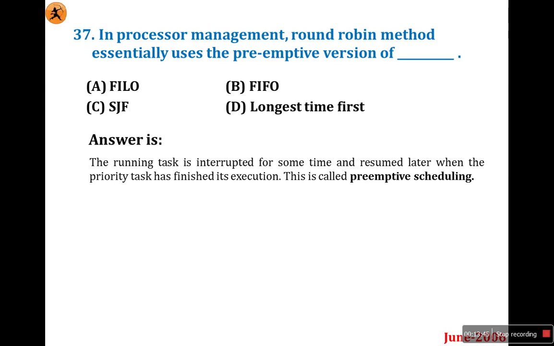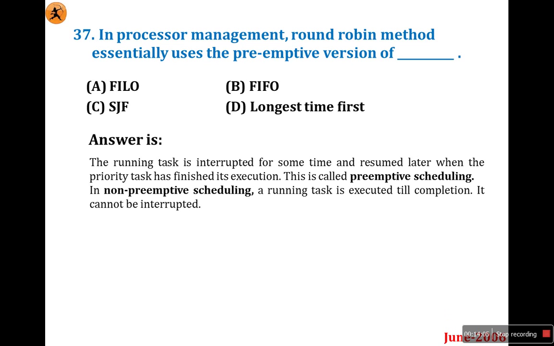This is called preemptive scheduling. It means the running task is interrupted for some time and resumes later. It will stop and allocate execution to another process, then stop after some time and allocate to the next one. This works in a round robin way.